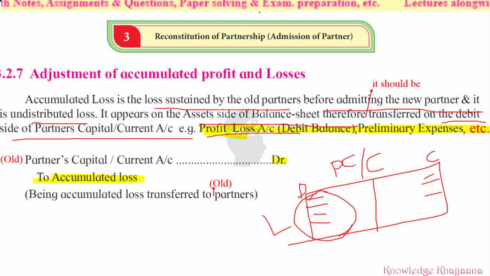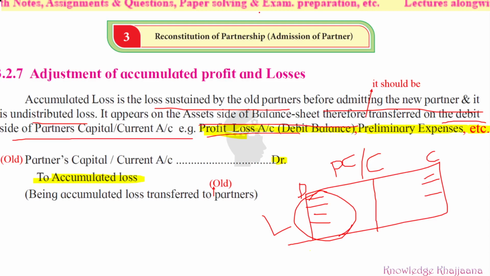Anand and Rohit are partners, sharing profits and losses in the ratio of 4:1. So 4:1 is their old profit sharing ratio. Their balance sheet as on 31st March 2019 was as follows. This is their balance sheet on 31st March 2019.